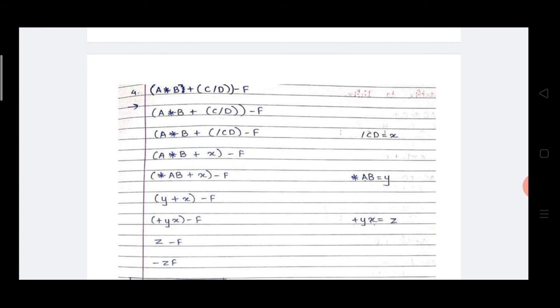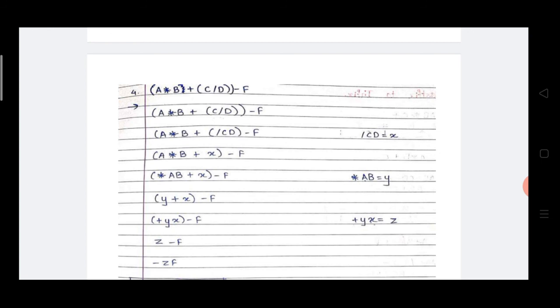Again we will see another example. In brackets A into B, bracket complete. See carefully, already put brackets, plus next opening bracket C divided by D, bracket complete, minus F. First we have to solve brackets. Which brackets? A into B? No. C divided by D.